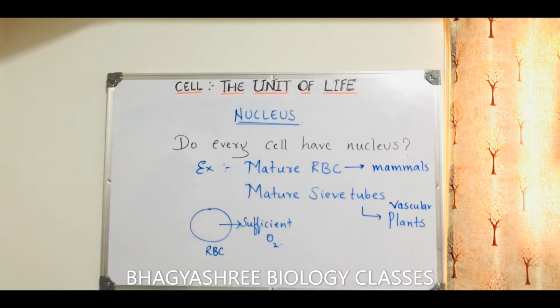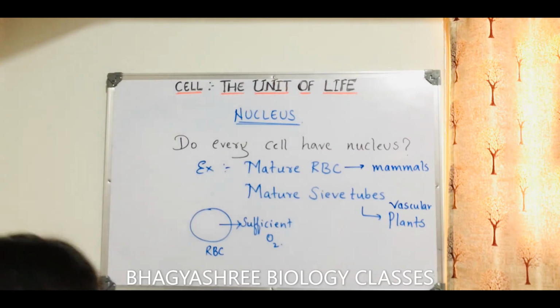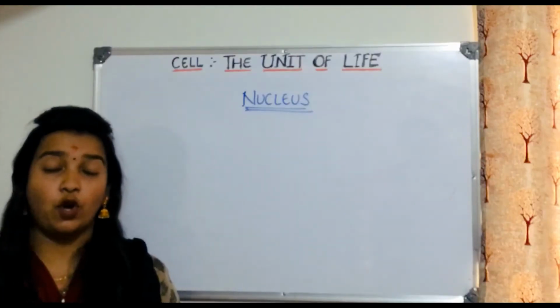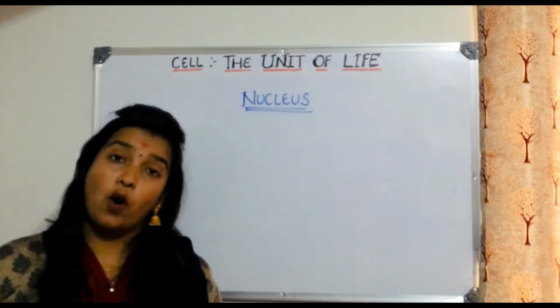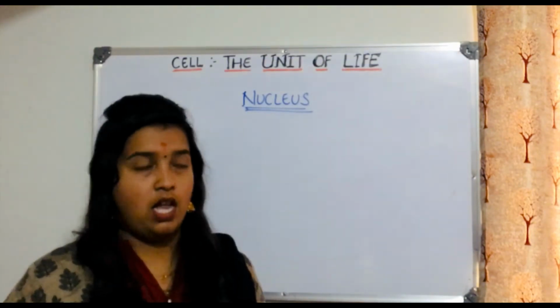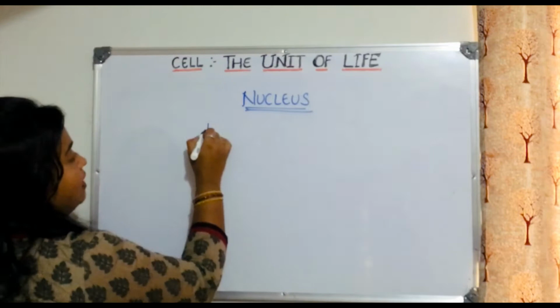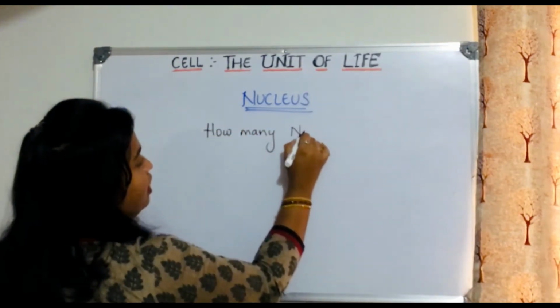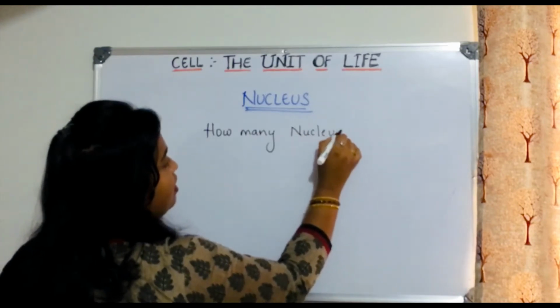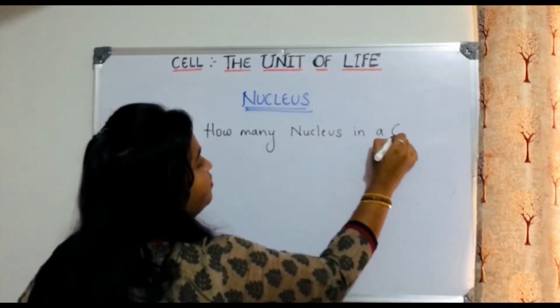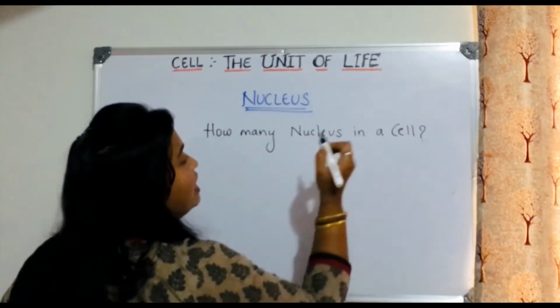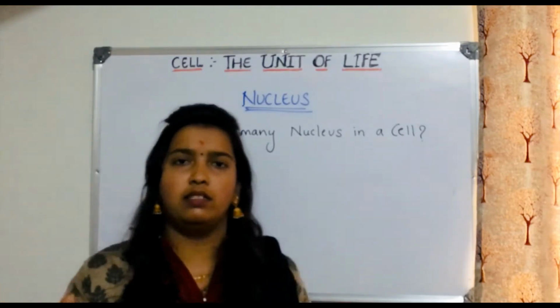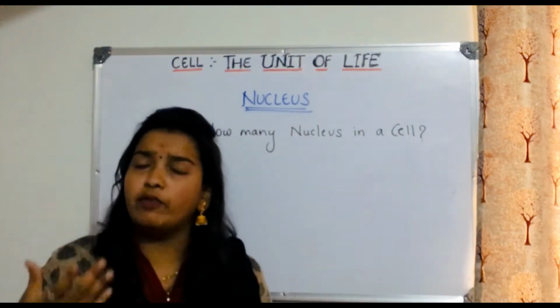What is the next question then? The next question will be, how many nuclei are in a cell? Does every cell have one nucleus, or will cells have more than one nucleus?